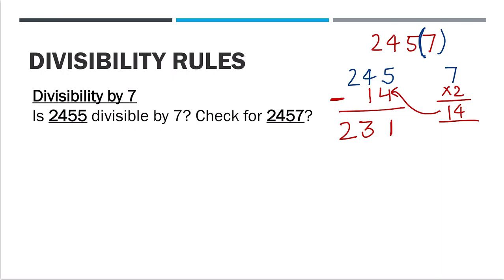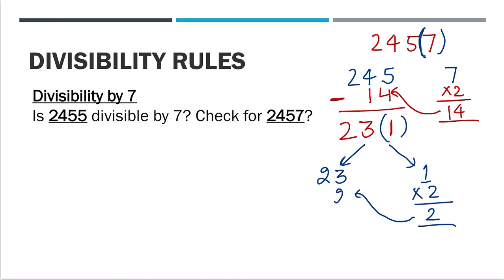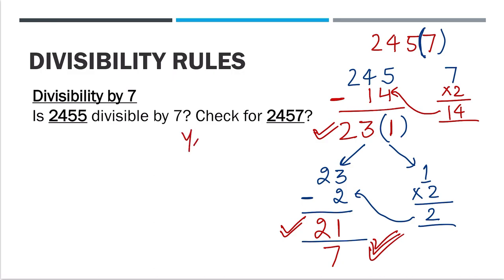Still, 231's divisibility by 7 is not clear. We are going to follow the same process. 231 separates into two parts, 23 and 1. 1 multiplied by 2 is 2. Bring 2 here. 23 minus 2, we have got 21. Now, is 21 divisible by 7? Yes, you can check for 231 also, but for my convenience, I have brought it down to 21. Is 21 divisible by 7? Yes. So 2, 4, 5, 7 is also